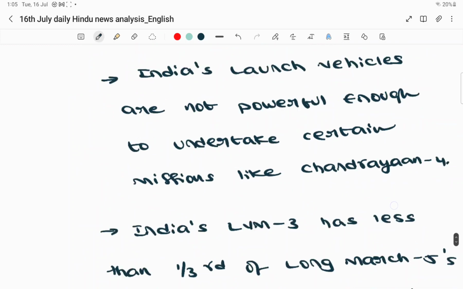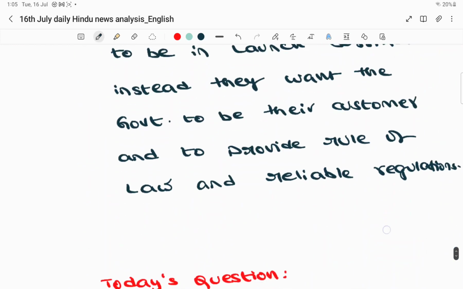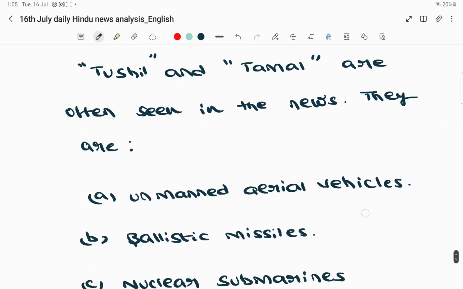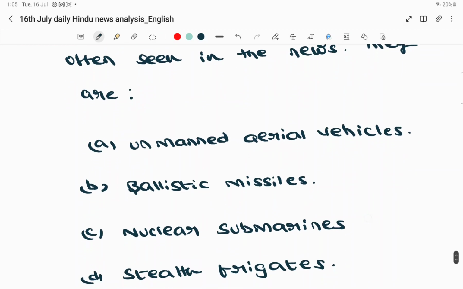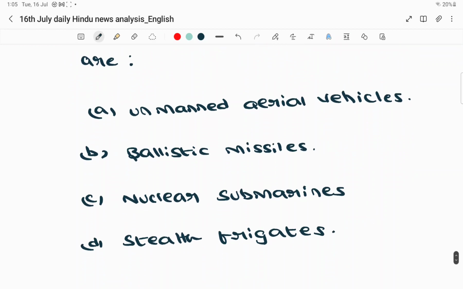And now it's time for today's question. Tushil and Tamal are often seen in the news. They are A. Unmanned aerial vehicles, B. Ballistic missiles, C. Nuclear submarines, D. Stealth frigates. I hope you are already aware of what Tushil and Tamal are, whether they are unmanned aerial vehicles, ballistic missiles, nuclear submarines or stealth frigates.